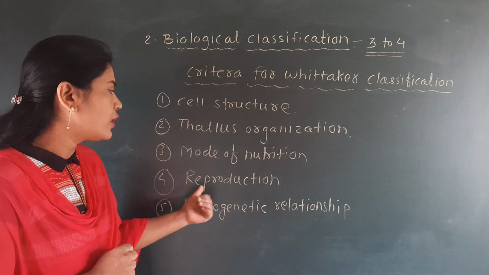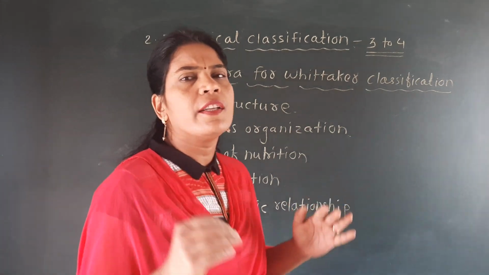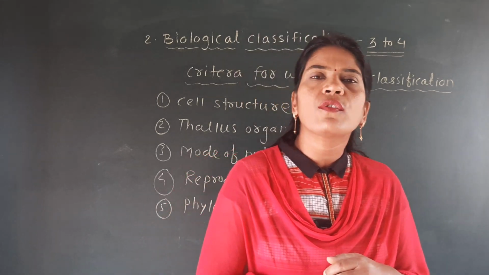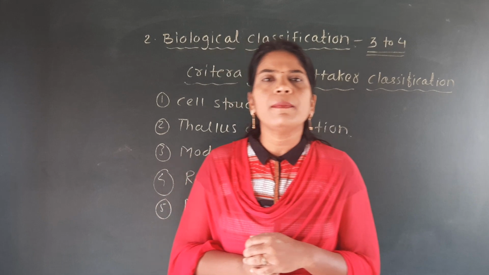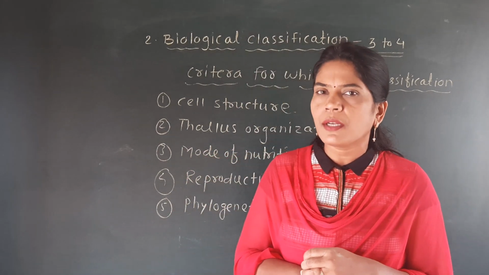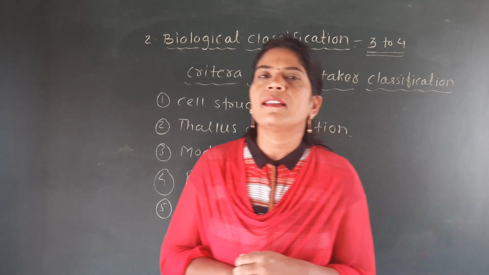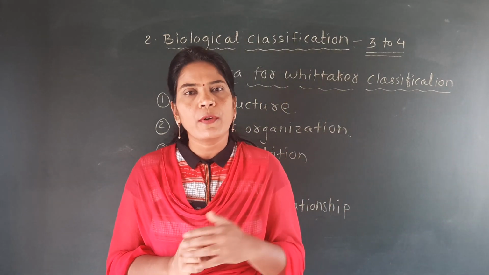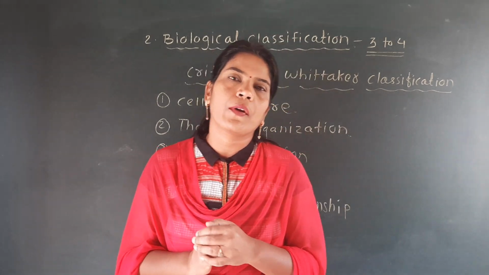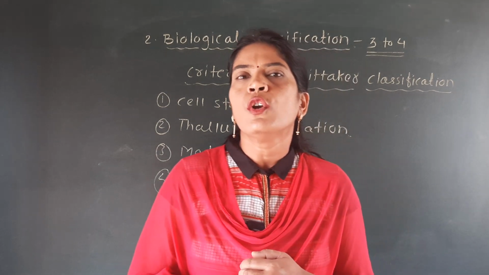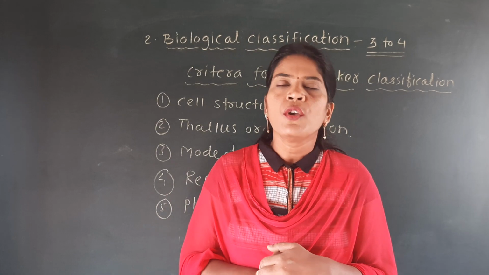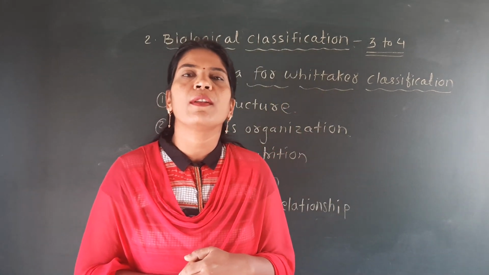The next point is reproduction. Reproduction is a characteristic which we have well studied among the characteristics of living organisms, and you know it is an important characteristic. But not all organisms reproduce by the same method. There are very primitive organisms, there are well developed organisms, and in between there are some organisms which show the middle characteristics. So reproduction is not the same in all organisms.